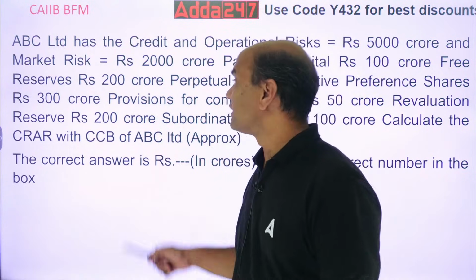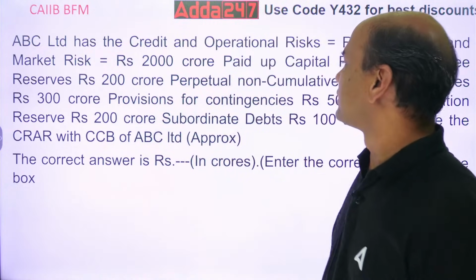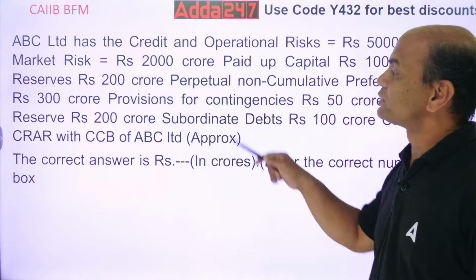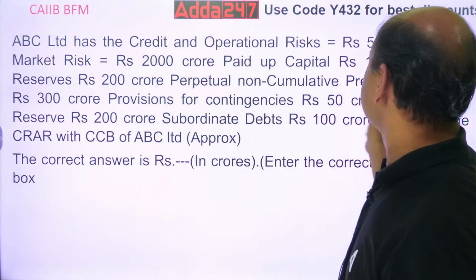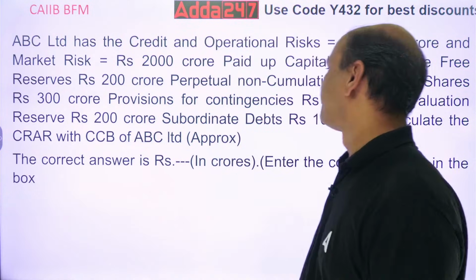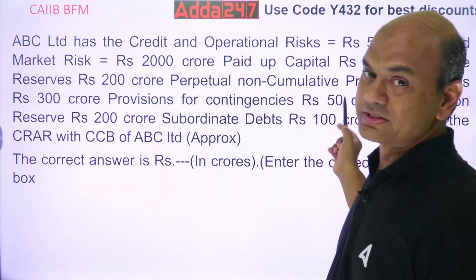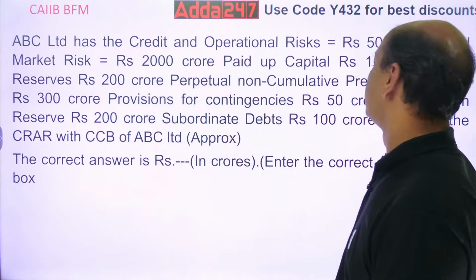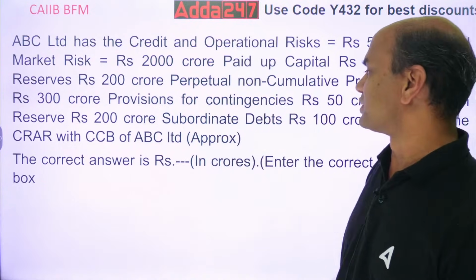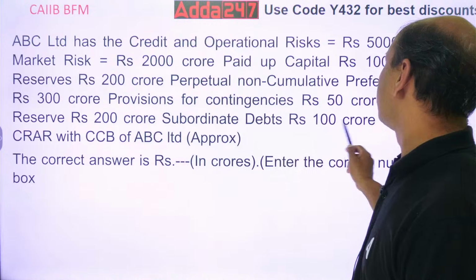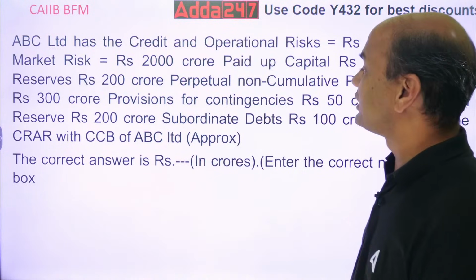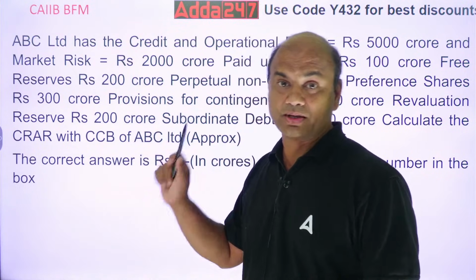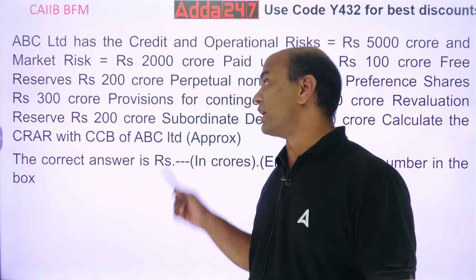So market risk is 2,000 crores. Paid up capital is 100 crores. Free reserves 200 crores. PNCP 300 crores. Contingencies 50 crores. The figures have changed from yesterday's numerical. Revaluation reserves 200 crores. Subordinate debt 100 crores. Calculate the CRAR with CCB for ABC Limited.